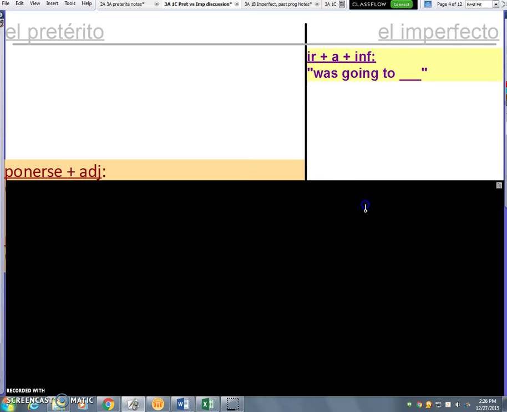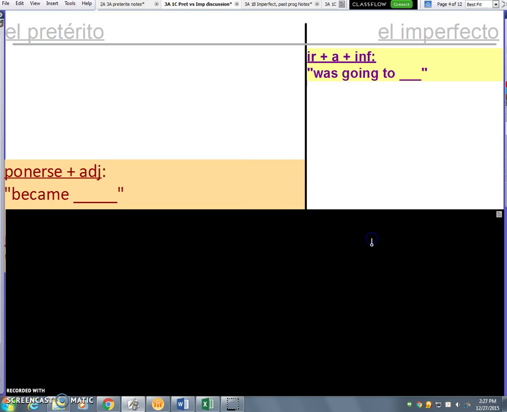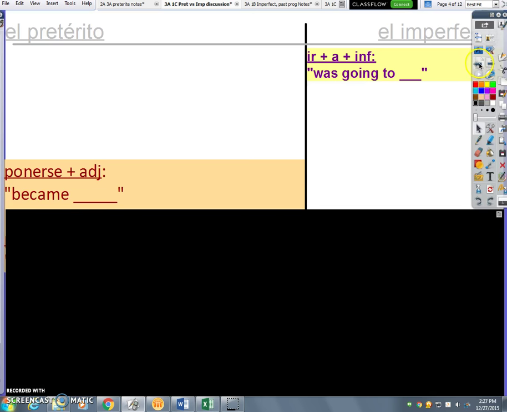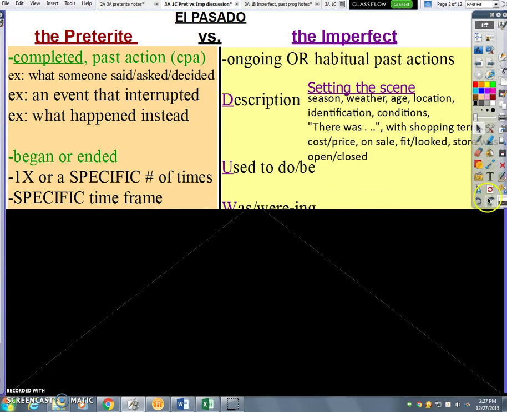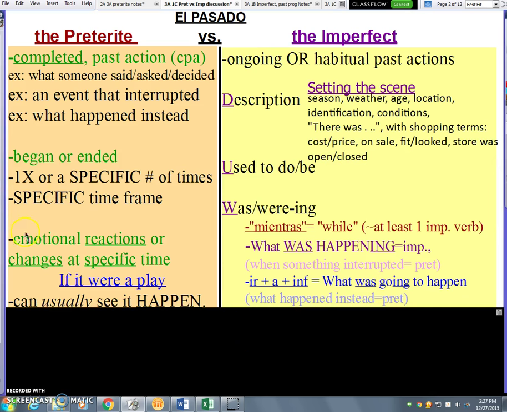And then we have two phrases on the preterite side that use ponerse. As you know, poner means to put, place, or set. Ponerse on its own means to put, place, or set something on yourself, so like to put on. But if you have ponerse plus an adjective, like a feelings or emotion adjective, it means became. She became happy. And that goes back to, let me just flip back real quick, these emotional reactions or changes.